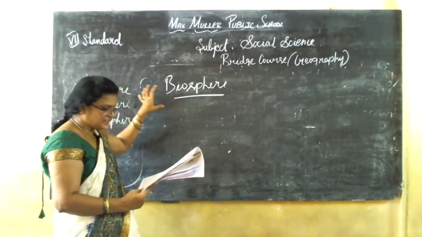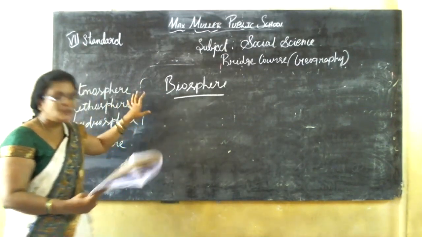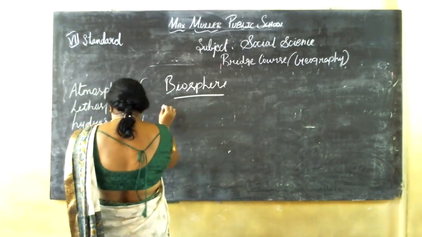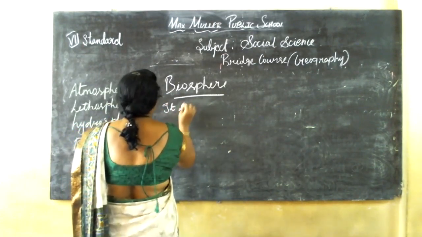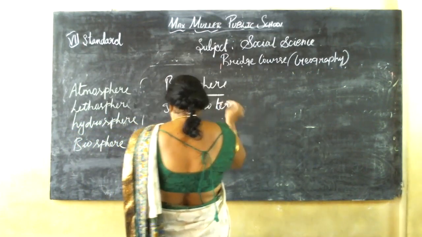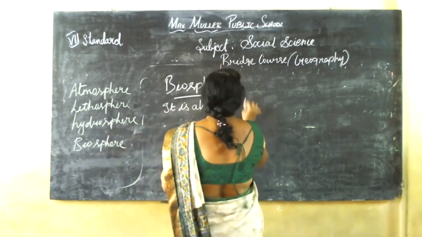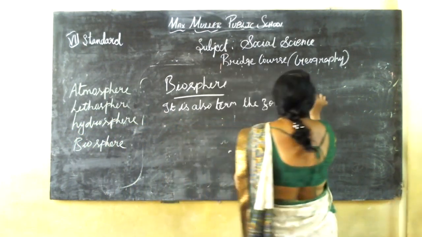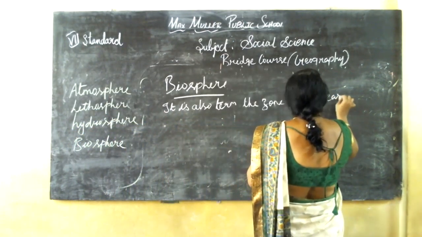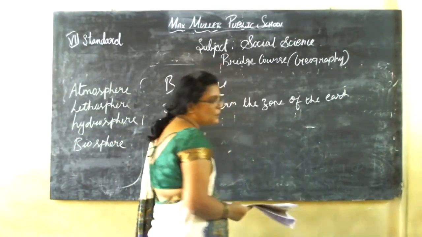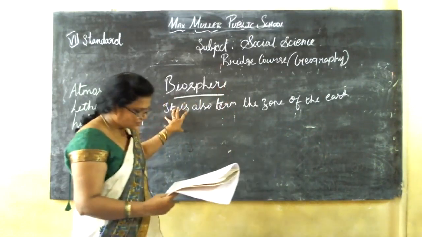It is worldwide the ecosystem. It can also be termed the zone of the Earth. The atmosphere comprises 21% of oxygen.